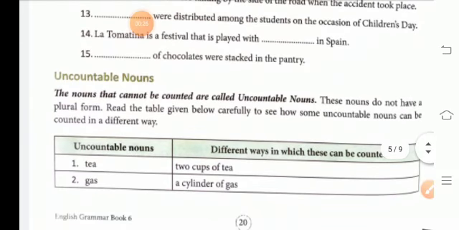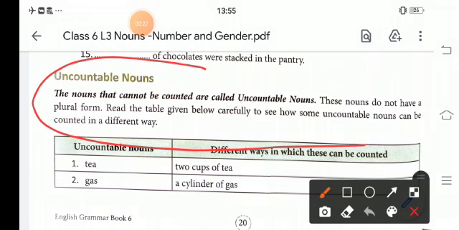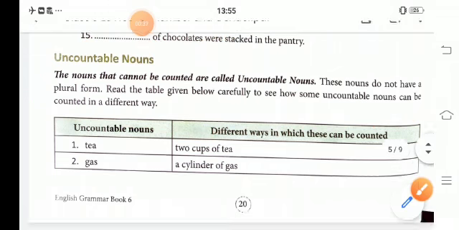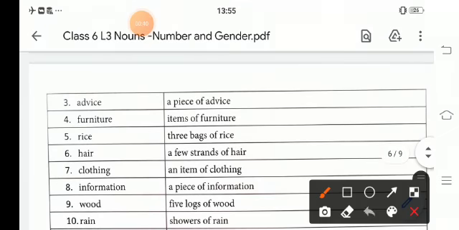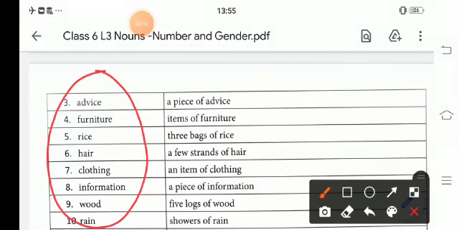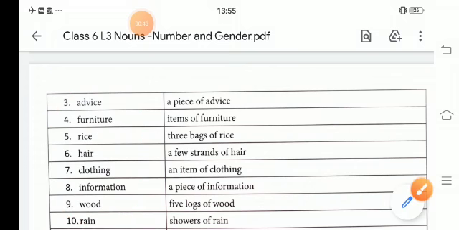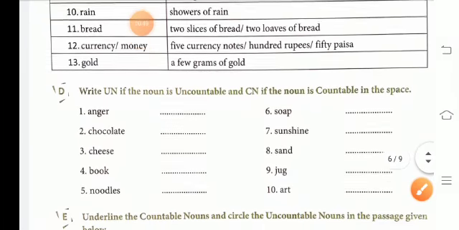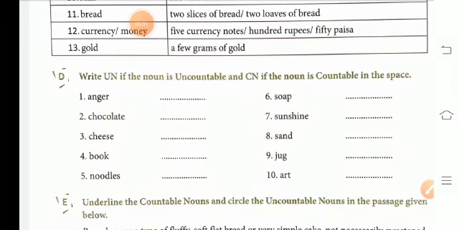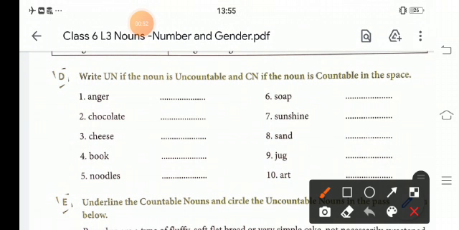This time we will start with the uncountable noun. Now what is an uncountable noun? Uncountable nouns are those nouns which we cannot count, like tea, gas, advice, furniture, rice, hair, clothing, information, words. These we cannot count. Now here we have to write down UN for the uncountable and CN for the countable.